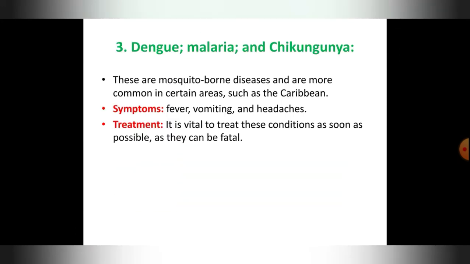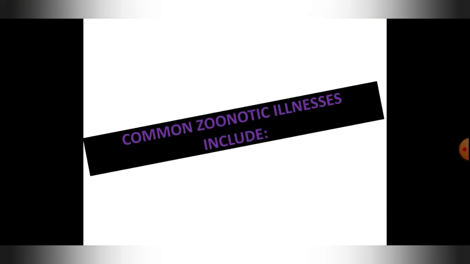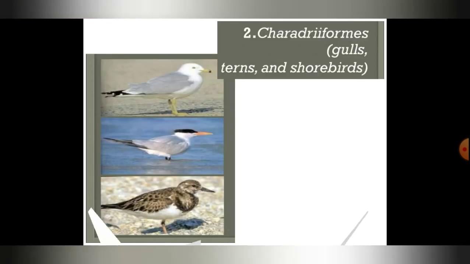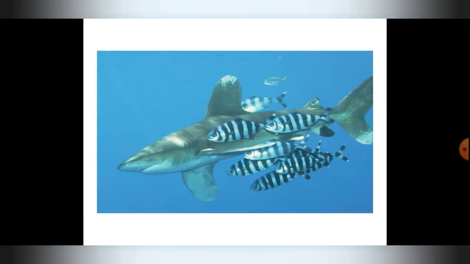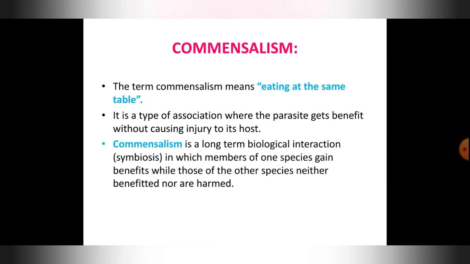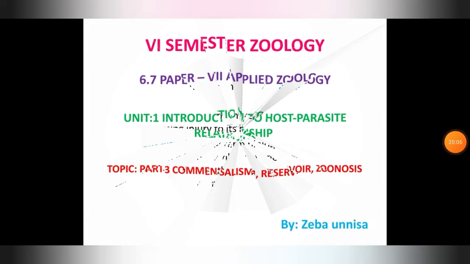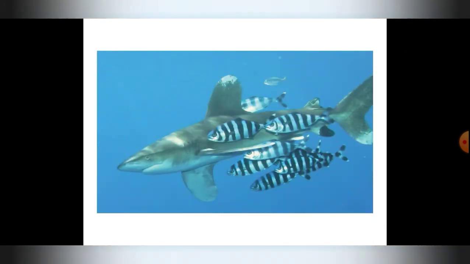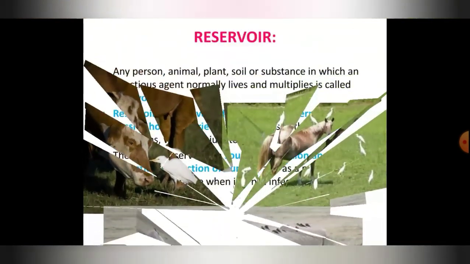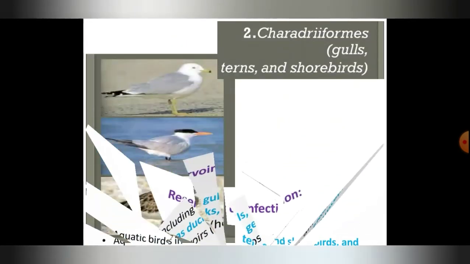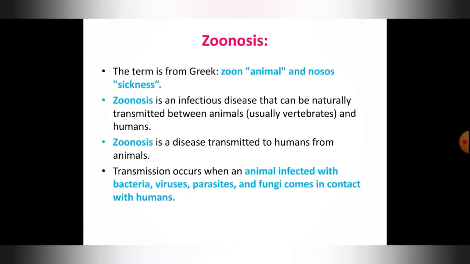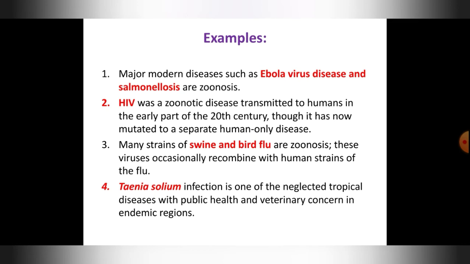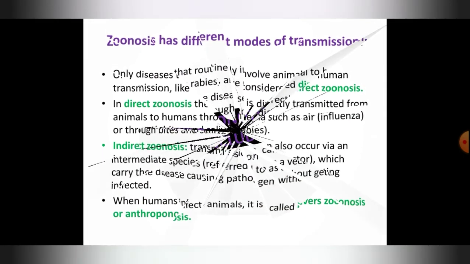So let me tell you once again what we have studied in today's class. We have started with commensalism. I told you the definition of commensalism, and we have studied some examples of commensalism with pictures. Next we have started with reservoir. We have studied the definition of that, and then reservoir of infection. Then you have studied about zoonosis, examples of zoonosis, and the modes of transmission of zoonosis.